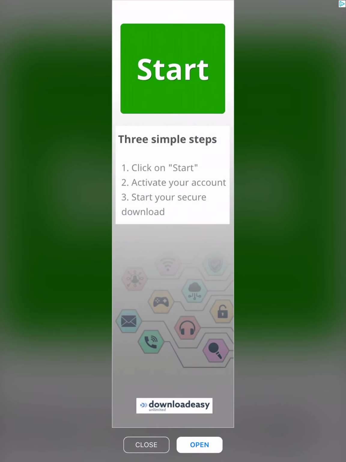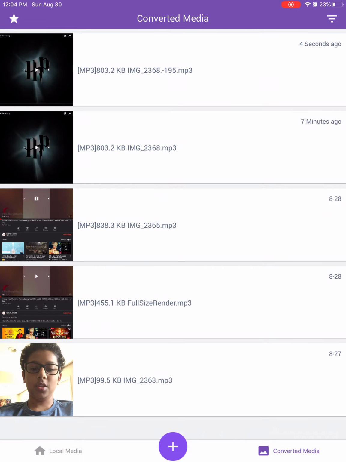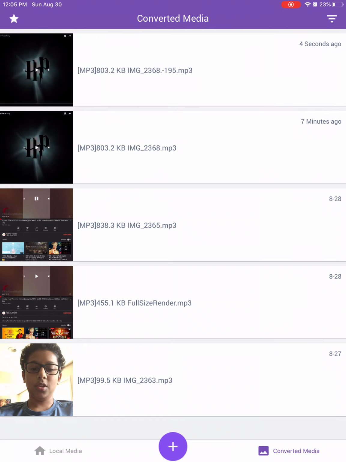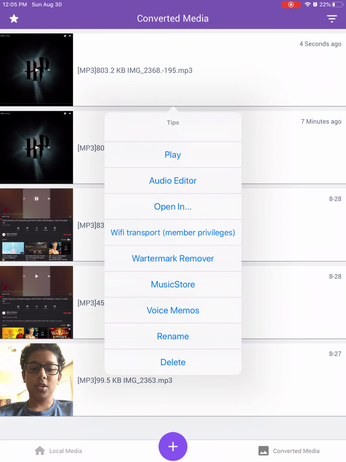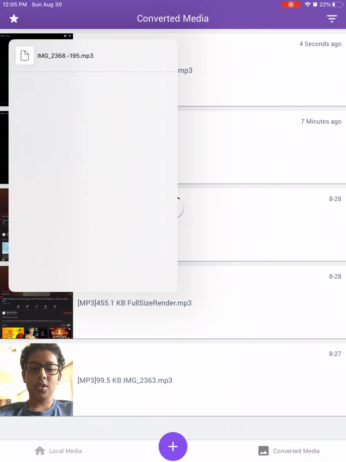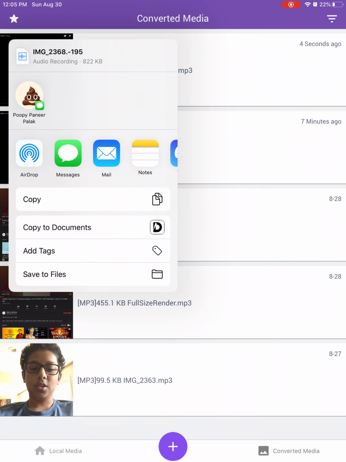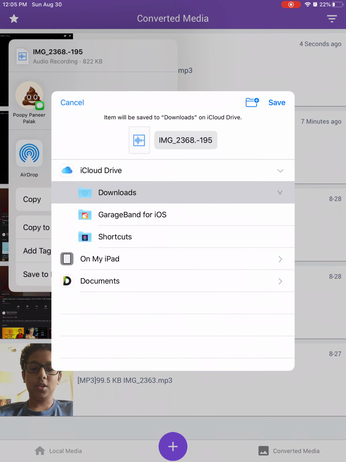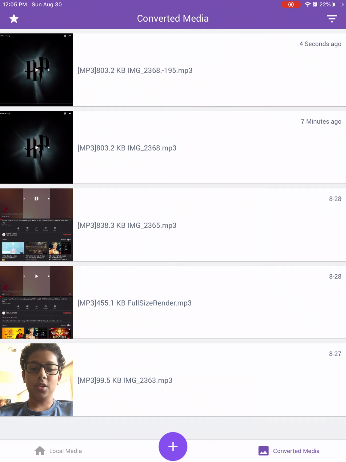Okay, so now it's open. I'm going to close that ad. So choose your converted song. Okay, yeah. Open in, and save to files. Now you can save this, I'll save it to downloads. So now once you've saved it to your files, close out of that app.